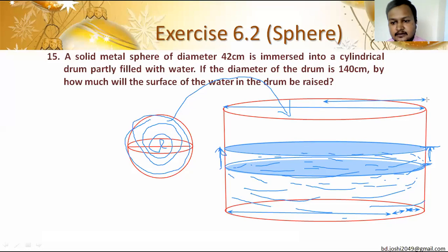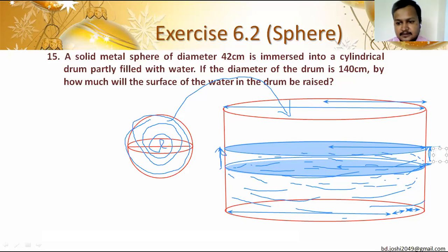From it we can find out the radius of the cylinder. That is the radius of this portion whose height is increased.